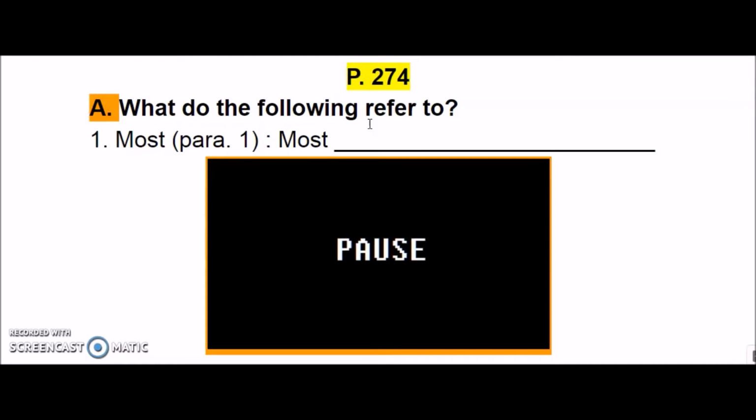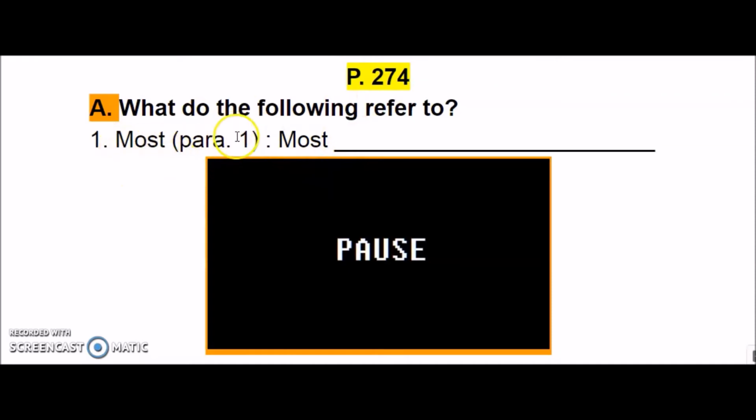But well, here I will just walk you through all of the questions. Okay, so you can pause the video after each question and I will explain the answer, or you can just finish the page on your own and you can check the answer key later on. Okay, so it is your preference. Okay, so you're free to do whatever you want. Okay, so the first one, let's have a look at it.